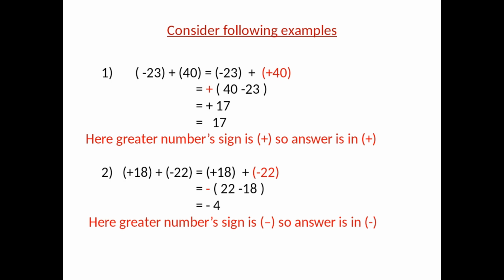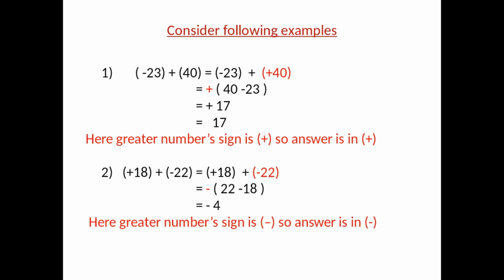We have to subtract them. So it will become like this: 40 minus 23. So answer will be 17. But as you see here, greater number sign is plus, that is 40 is plus. That's why answer will be in the plus. So the final answer will be plus 17. Here greater number sign is plus, so answer is in plus.